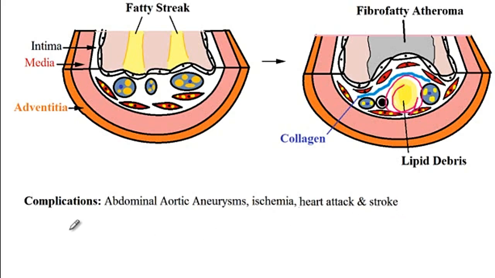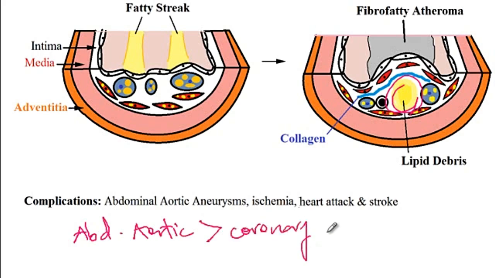So the arteries that are most commonly affected by atherosclerosis include the abdominal aorta, and after that the coronary artery, popliteal artery, and then finally the internal carotid artery. So here now you can see that the accumulation of atherosclerosis in the abdominal aorta can cause abdominal aortic aneurysm. In the coronary artery, it will cause heart attack. In the popliteal artery, it can cause leg claudication. And then finally, in the internal carotid artery, it can cause transient ischemic attacks or stroke.